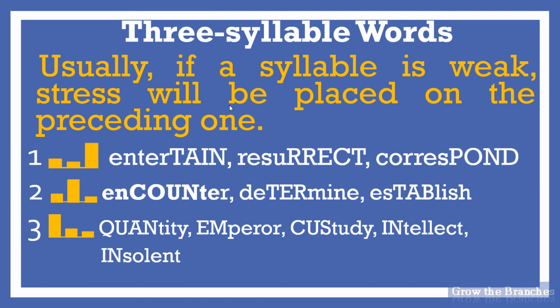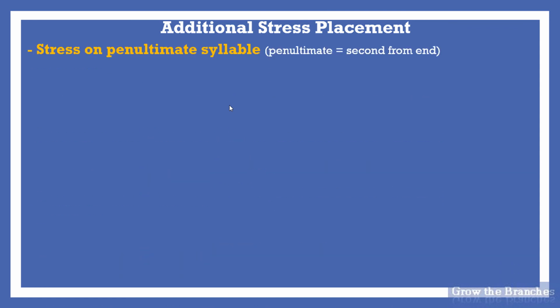The above rules certainly do not cover all English words. They apply only to major categories of lexical words: nouns, verbs, and adjectives. In addition to what we have seen so far, there are other rules or constraints that help us identify where the primary stress should be placed. The main tendency is as follows. Stress on the penultimate syllable. Penultimate, second from end.